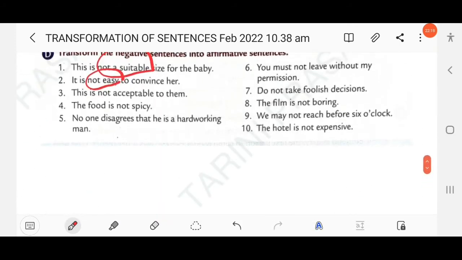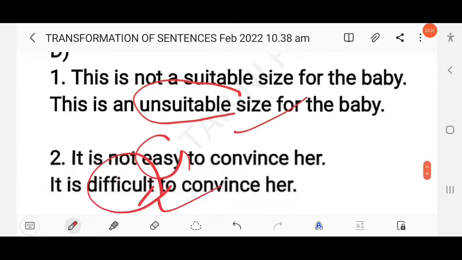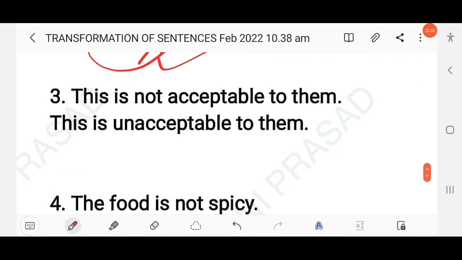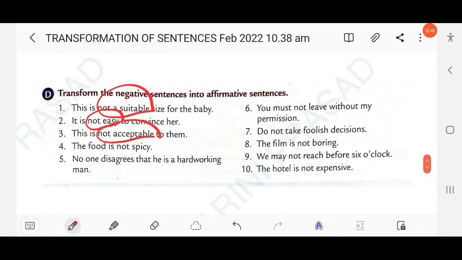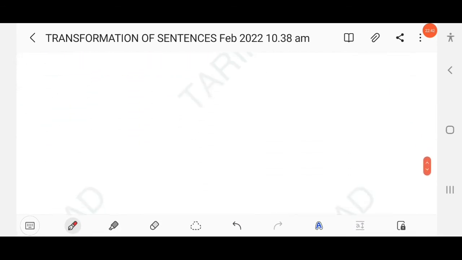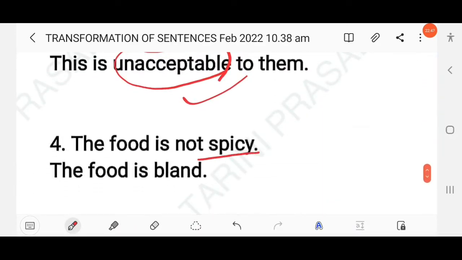Then next question here, this is not acceptable to them. That means unacceptable. Not acceptable means unacceptable. So here you have to write unacceptable in place of not acceptable. Just you have to write the opposite. Okay. Then next question here, this food is not spicy. Not spicy. Spicy means bland, right? Here just you have to write the opposite, right?